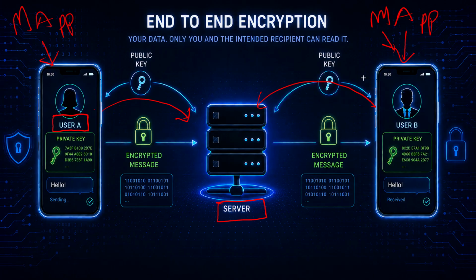This exchange can happen at any time. One example I am giving is at the time of registration. And this app, M app, can generate multiple public and private keys at different times of exchange of the messages. To make it a basic example, or to make it easy to understand, I am giving the example at the time of the registration.